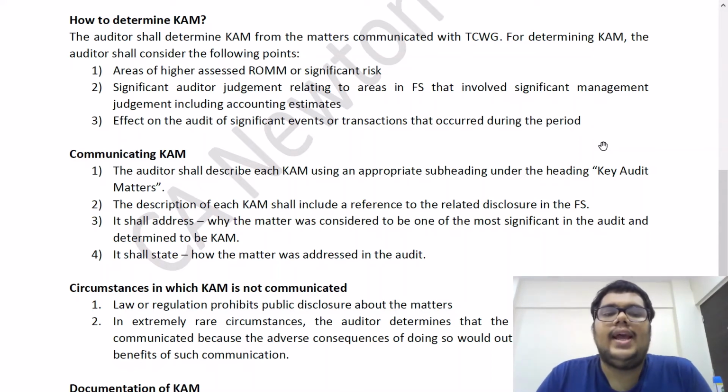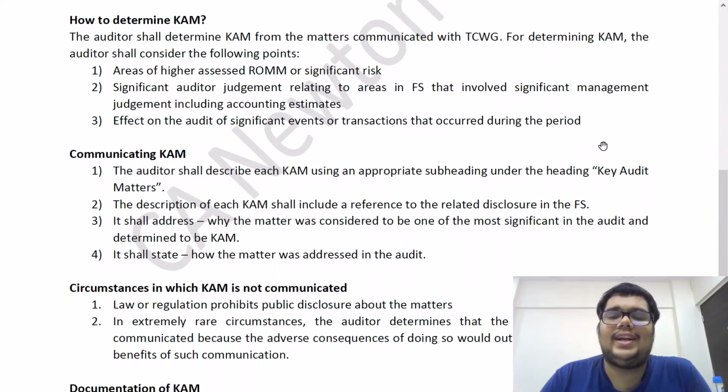Point number 3, effect on the audit of significant events or transactions that occur during the period. So when can this be a CAM? Like maybe an IPO, the company has come out with an initial public offering or a further public offering, or the company has done a buyback of shares, or it has issued ESOPs.